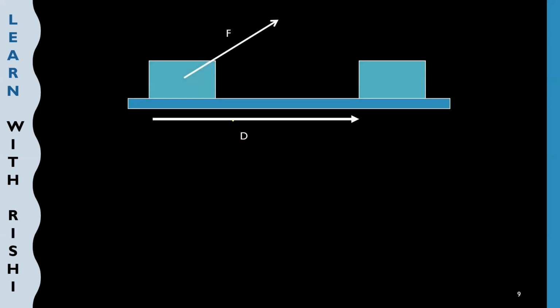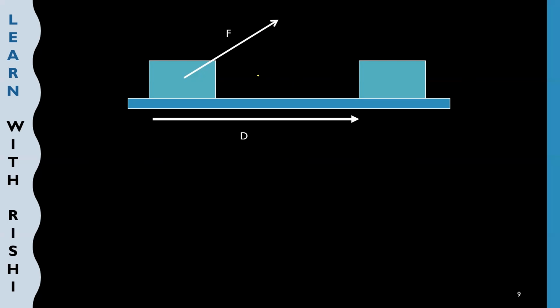So we are going to derive a formula for when the direction of displacement and the direction of application of force are not the same. Okay. So here is our diagram. Here you have one box and I've applied a force at a certain angle. This is my direction of force and this is the direction of displacement. Both directions are not equal. Now here comes the concept of vector.